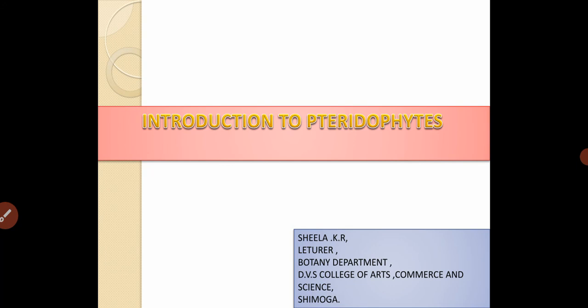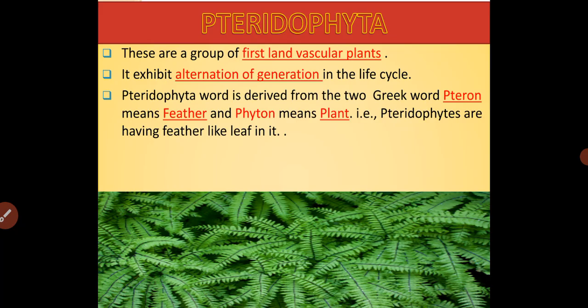In this class, I am going to discuss with you the introduction to pteridophytes. Pteridophyta. These are the first land vascular plants and they exhibit the alternation of generations in their life cycle. That is, they come across two generations. One is the sporophytic generation and another one is the gametophytic generation.